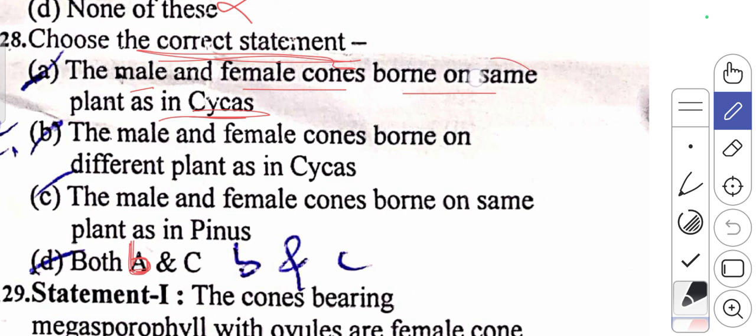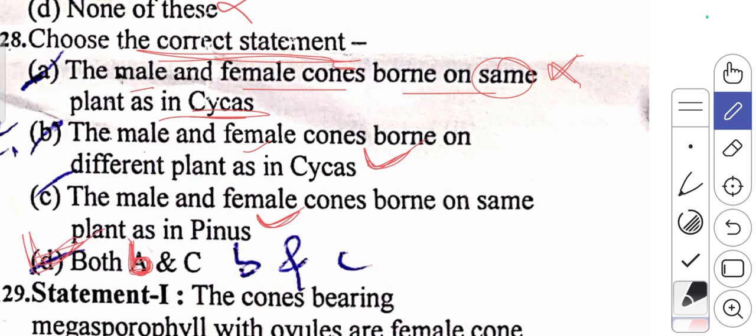So it is a wrong statement. The second statement, the male and female cones are borne on different plants as in Cycas, is right. The C option, the male and female cones are borne on the same plant as in Pinus, is also right. Hence the statement has to be both B and C instead of A and C. So D is the right option.